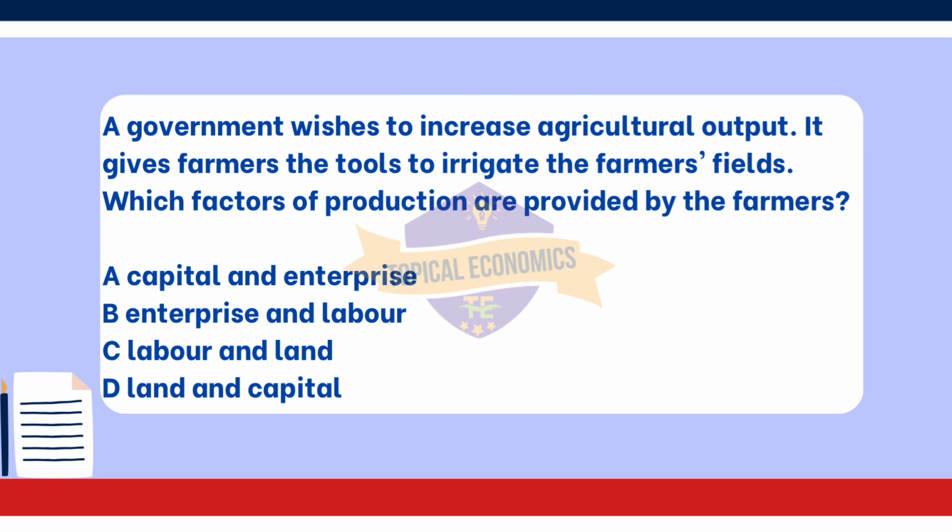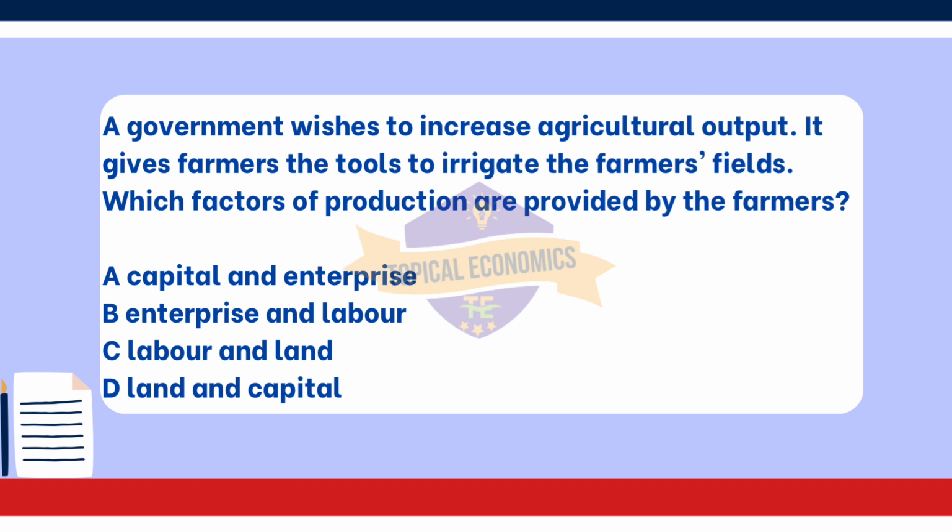Looking at the other options. Option A, capital and enterprise, is incorrect because the government is providing the capital, irrigation tools, not the farmers. While farmers do exhibit enterprise, it is not the primary focus in this question. Next, option B, enterprise and labor.